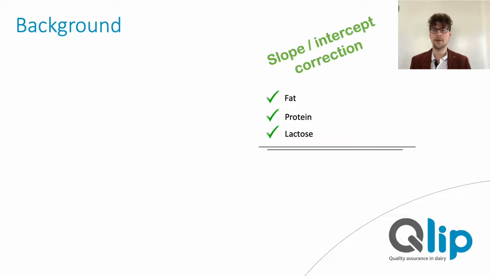You could now say, why should we care? This is exactly why we use control milk samples, where the concentration of fat, protein, lactose, and many other parameters are analyzed with a chemical reference method. If the model predictions for the control milk sample then differ from the chemical reference, a slope-intercept correction can be performed, and our predictions are accurate again. This works well for chemicals that are present in your control milk samples.